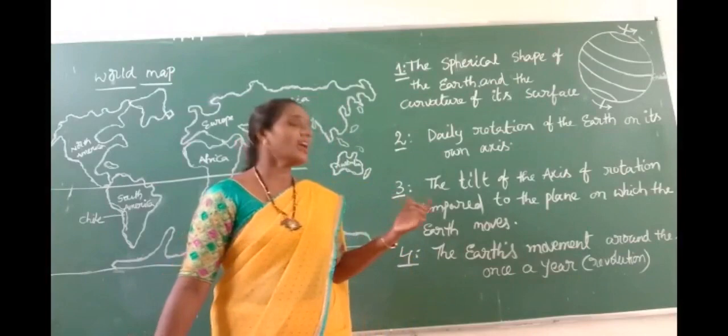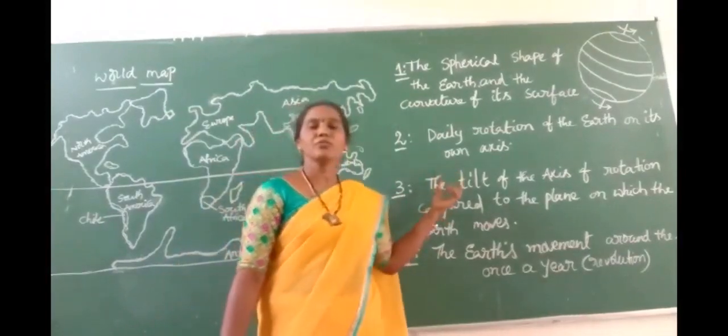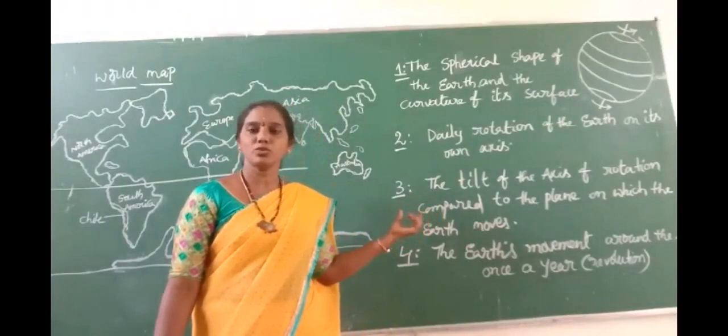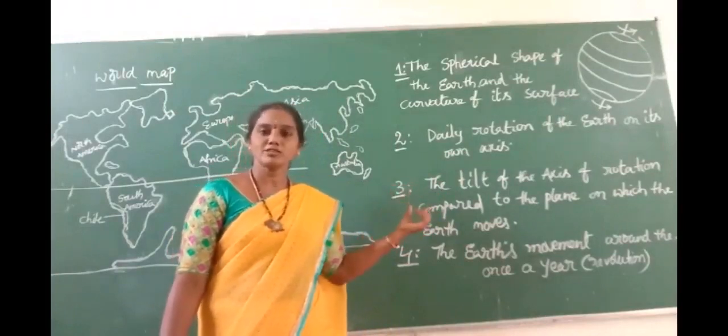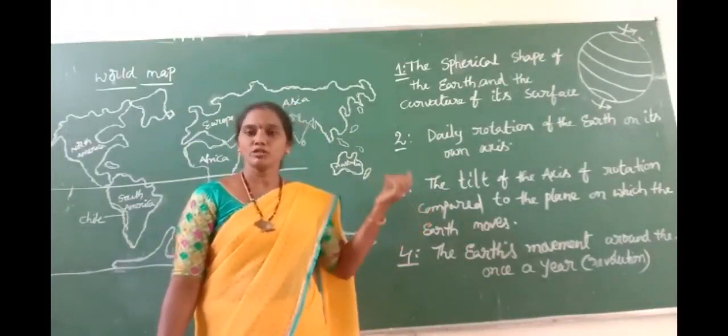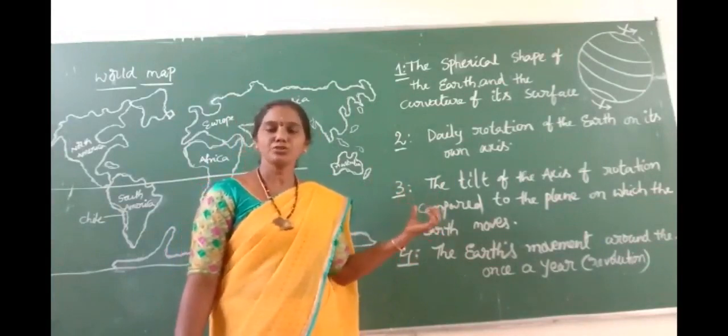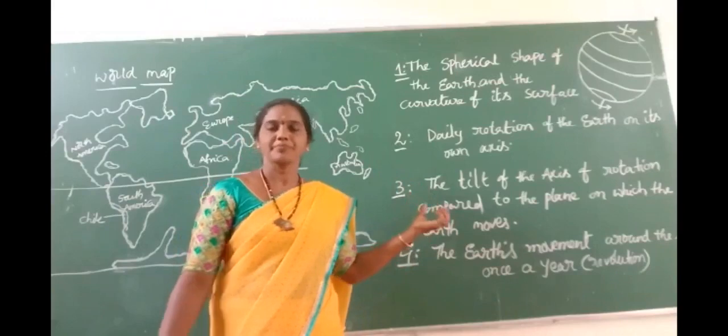Okay. And here the four factors are very clear to understand: the seasons, the curvature of the Earth, the tilt, and the temperature belts. This is forwarded to the next topic. Okay.